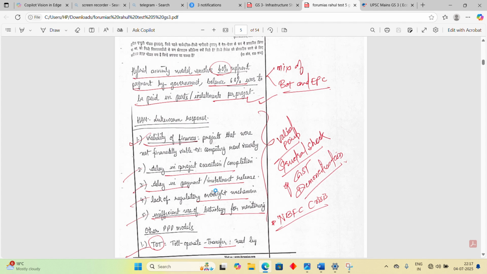Okay, and this is something that you understand by answer writing. कि ये मैंने लिख देना है. अगर ऐसा कुछ आया lukewarm response type की कोई चीज आई, I know the basic idea of public-private partnership. This is something that I can write. Okay, this I don't have to put in the notes. This is the answer writing practice.